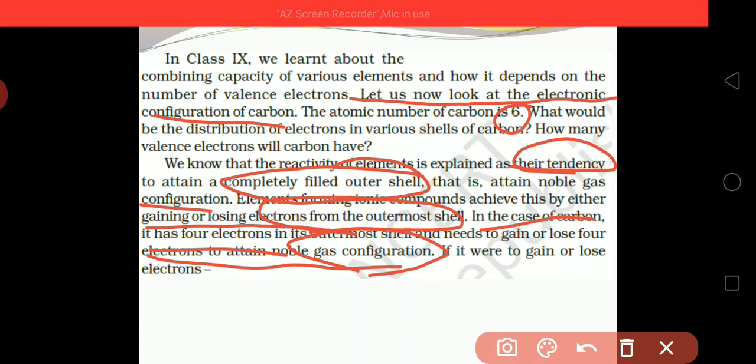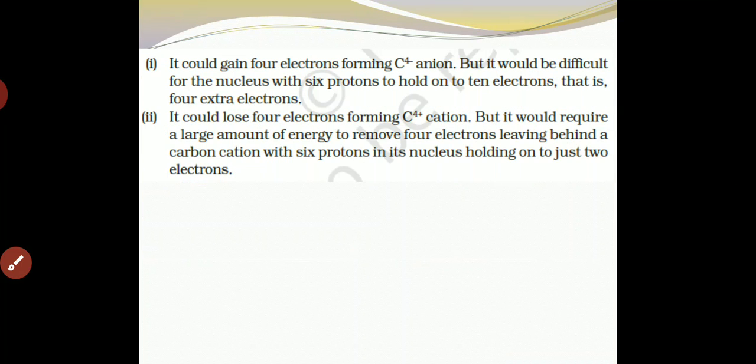If it were to gain or lose electrons, carbon has a tendency to gain 4 electrons, forming the C4 minus anion.